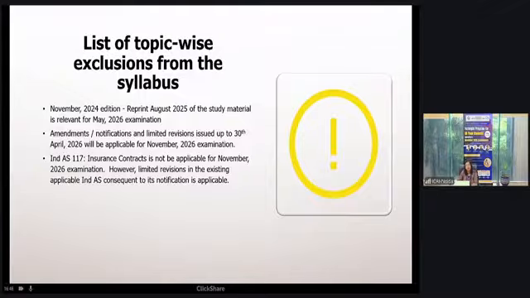Okay, RTPs are very important, students, because in the RTP of financial reporting, every time I try to give new questions. So all the questions are mostly new. They are required to be prepared very well, at least the questions which appear in the previous RTPs. For the current RTP, maybe by that time the question paper is set, so current RTP questions may not be tested. But sometimes, in the last to last examination, a question which was given in the RTP on Ind AS 7 appeared in the same examination as well.